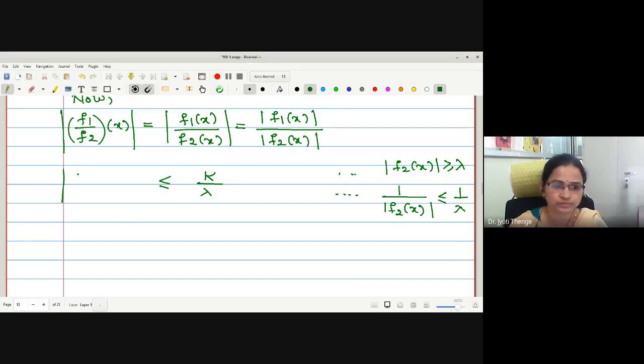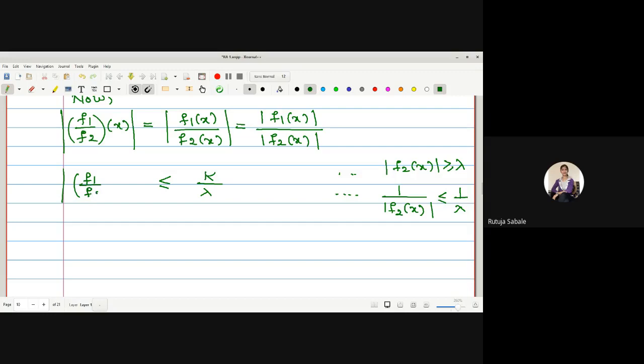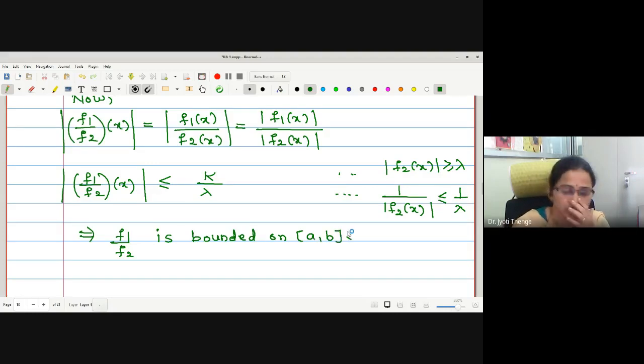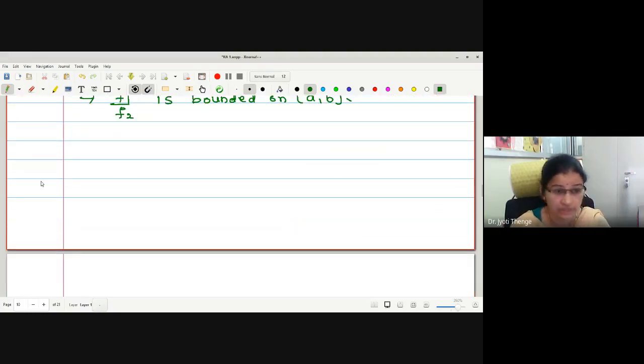Fine? Yes, ma'am. What we have proved: f1 by f2 operated on x is less than or equal to k by lambda. Therefore, may I write f1 by f2 is bounded on the closed interval AB.